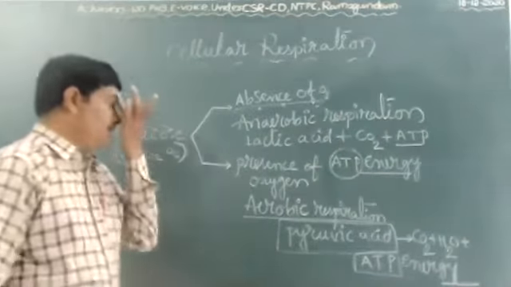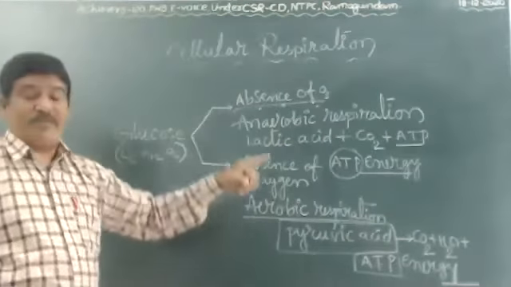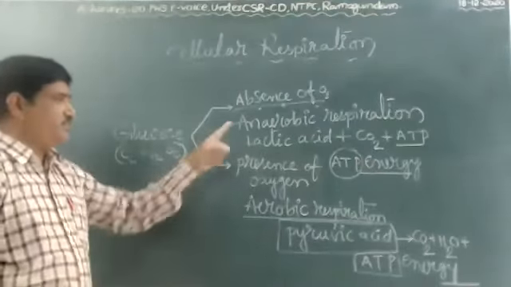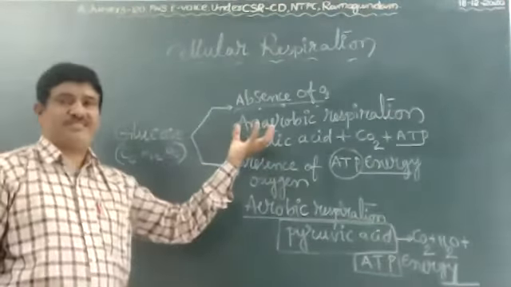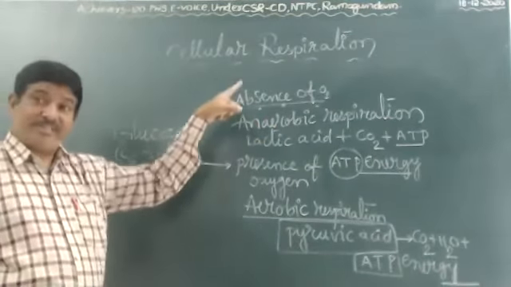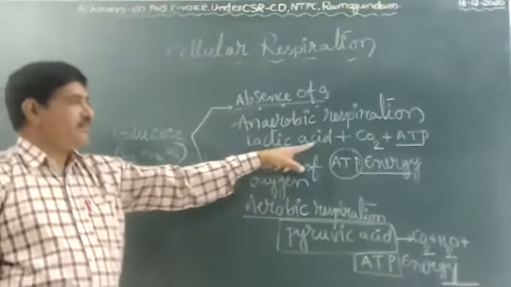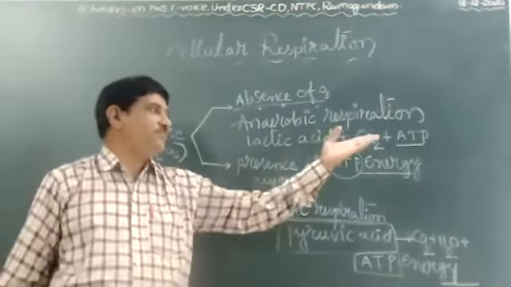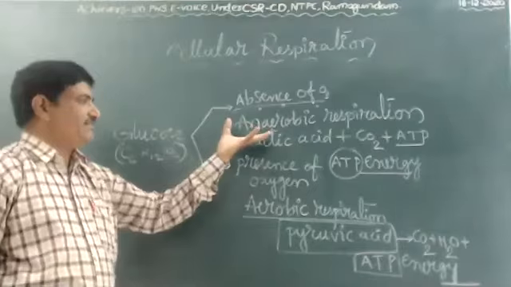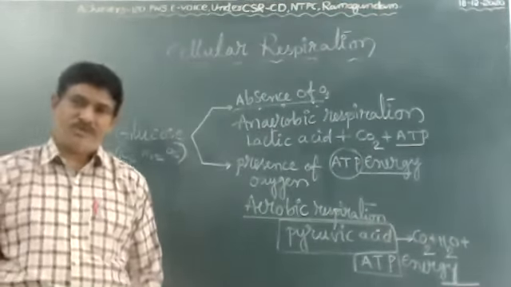Here lactic acid is formed. As I explained before this topic, athletes running fast have insufficient, less oxygen. In the muscles respiration occurs, forming lactic acid and carbon dioxide, and a less amount of energy is formed. This is also in the absence or less availability of oxygen. Any doubt, children?